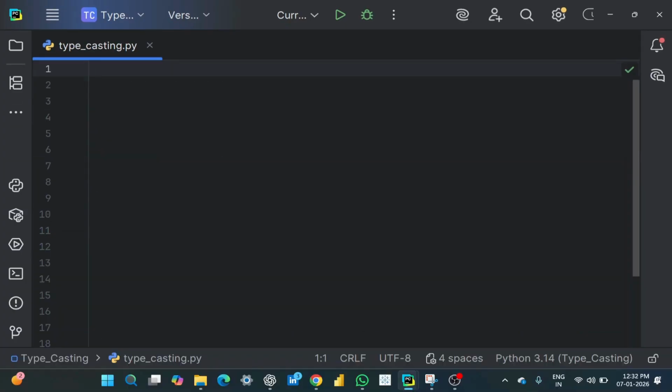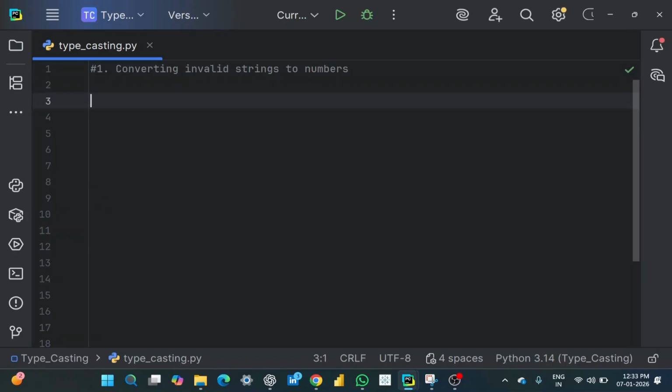But sometimes you cannot convert from one data type to another data type. This is because Python allows conversions only when it makes logical sense. Python is logical, not magical. So let's understand some of these scenarios with an example.